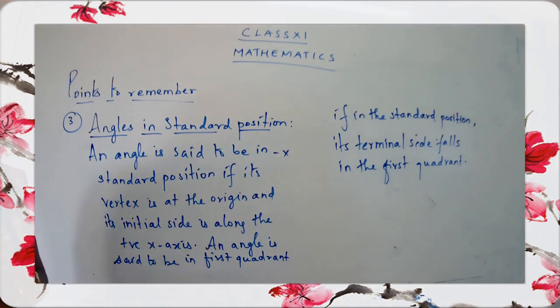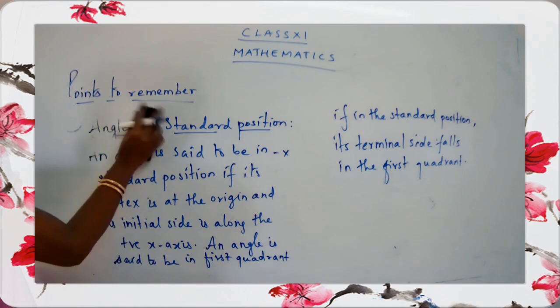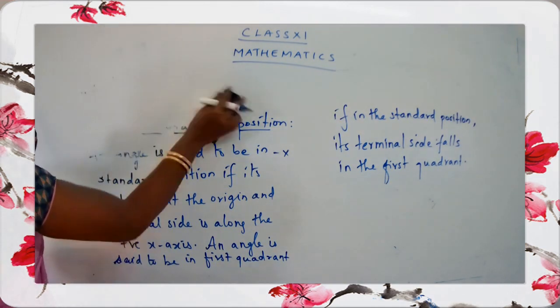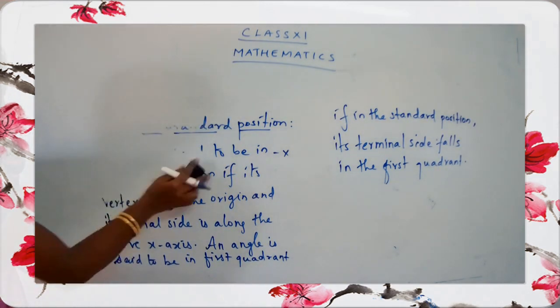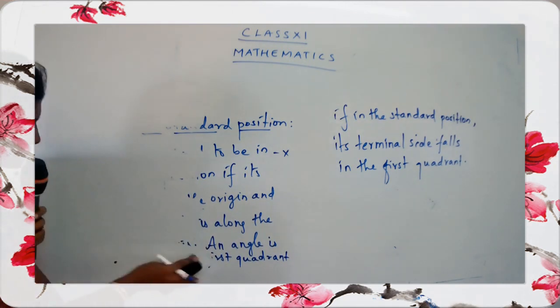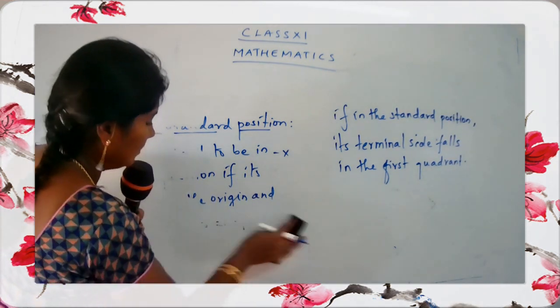Okay, now you have to take your scale and your pencil, and now we are going to draw the figure. The figure 3.2, which is already given on page 89. Come on, let's draw the figure. You have to use your scale and pencil, children. Draw neatly.